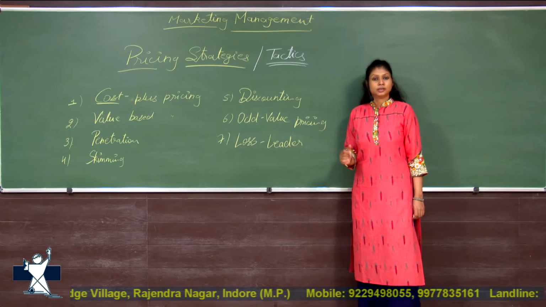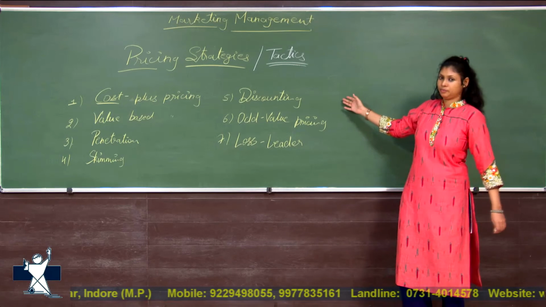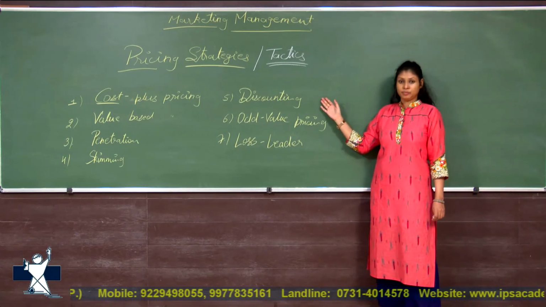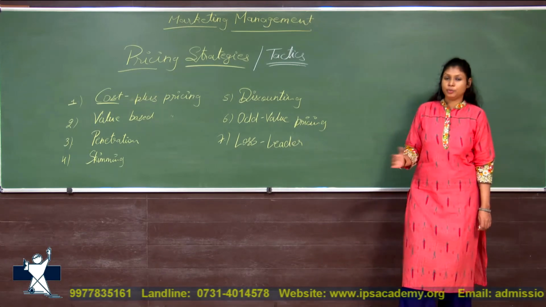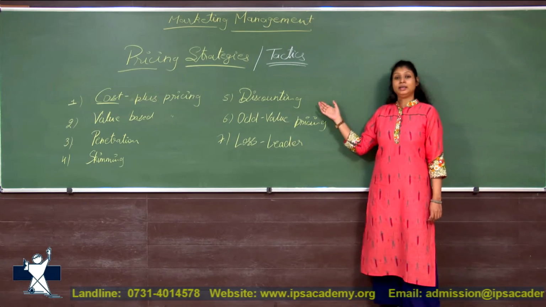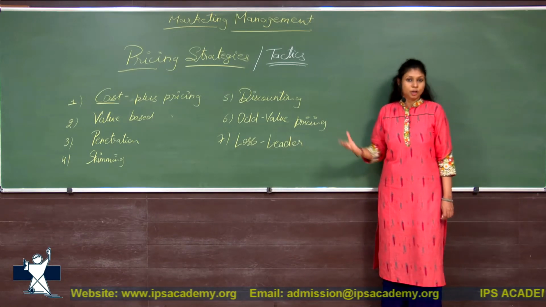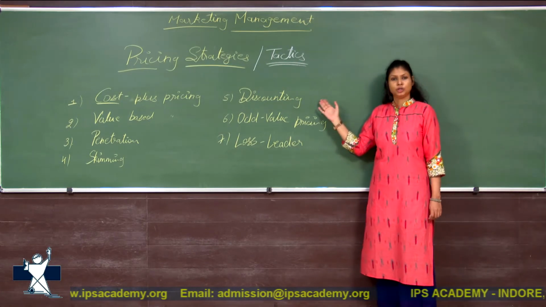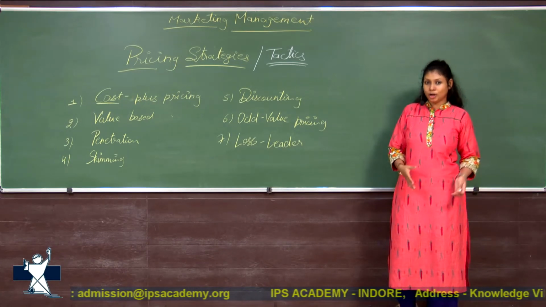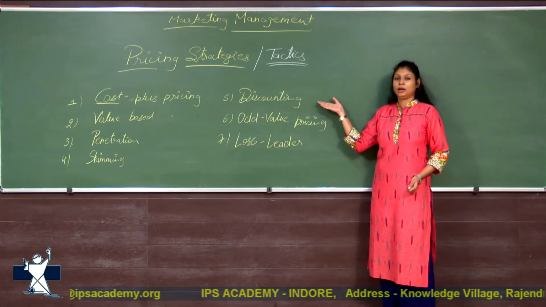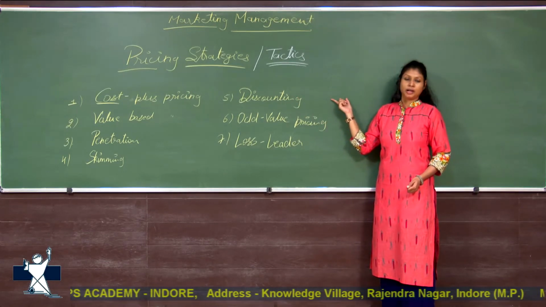Next one is discounting. Discounting is a very old and a very successful tactic, we can say. When you're offering a discount, 10%, 20%, flat 50% discount, that discount is very eye-catchy and very attractive to human beings. Again, it's just playing with the psychology of human beings. No doubt you're not selling any product at a loss, but you are just showing that you are selling a particular product at 10%, 20% discount. And that discounting is very attractive actually.